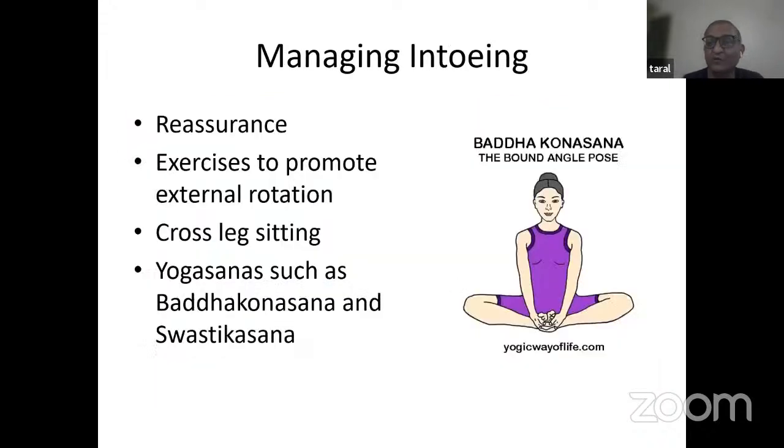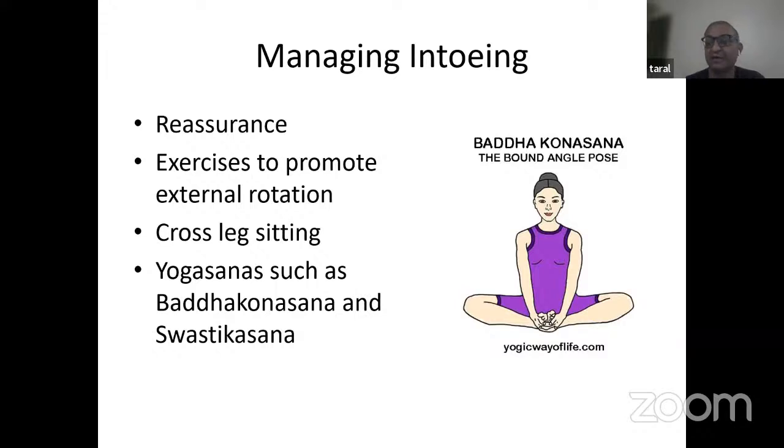And what do we do about that? Again, reassurance, and exercise to promote external rotation. And what are these exercises? Cross-leg sitting. Ask children to sit cross-legged. So whenever they are watching television, when they are eating, when they are on the chair or on the ground, ask them to sit cross-legged.